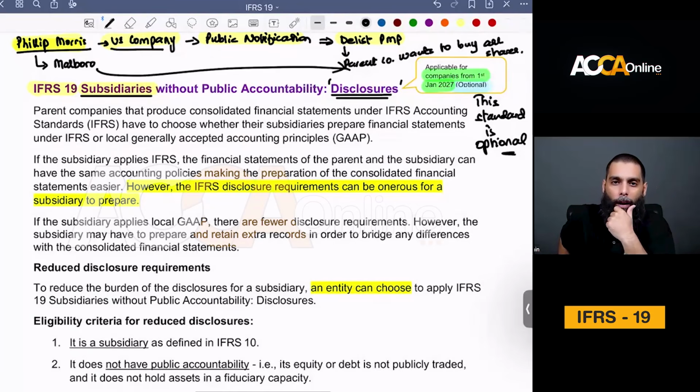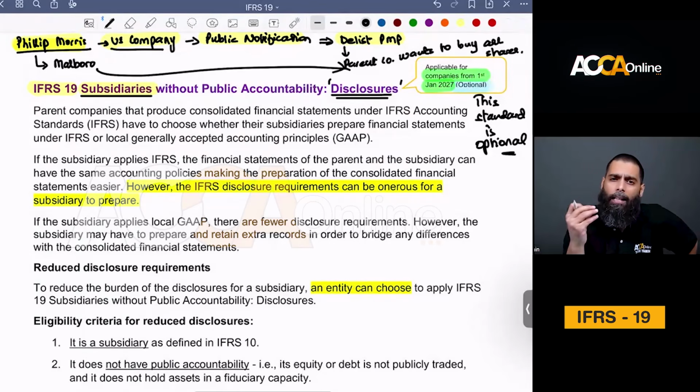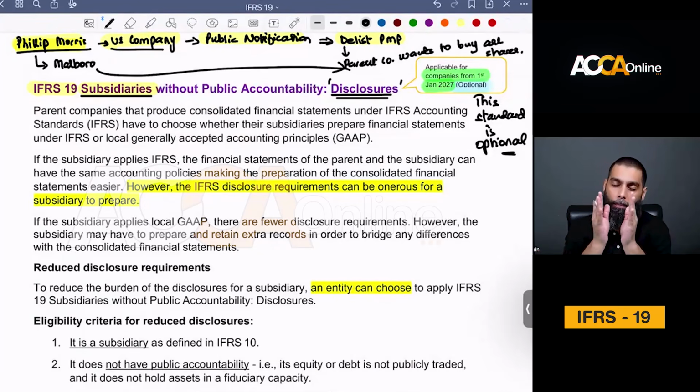And what's the fun part? For example, after 2 years, you decide that you want to go with full IFRS, you go with full IFRS disclosures. And then after the third or fourth year, if you again decide that you want to apply IFRS 19, it also allows you to reapply IFRS 19. So unlike any other accounting standard, it gives you full liberty. Yeah. So this is a matter, since it is not a subsidiary with public accountability, it's a privately owned entity. It is up to the owners of the entity or the managers of the entity. They can decide what they want to do.